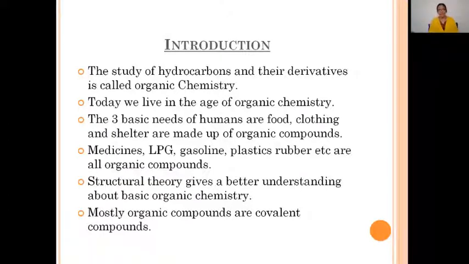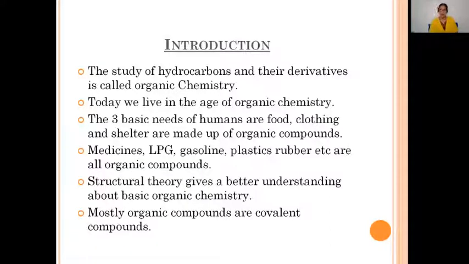So the basic needs of humans are food, clothing, and shelter. These are made up of organic compounds, we said. Because of this reason, organic chemistry is more important. In these basic needs, we come across medicines, LPG, gasoline, plastics, rubber, etc. All these come under important organic compounds, which we use daily. So this is structural theory, our topic. It gives a better understanding of basic organic chemistry. Mostly organic compounds are covalent compounds because carbon generally forms covalent bonds.